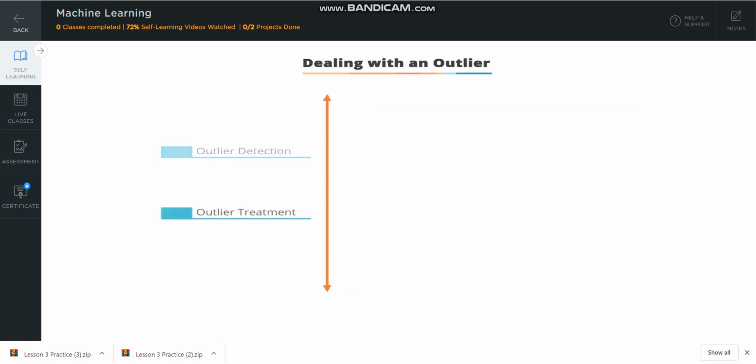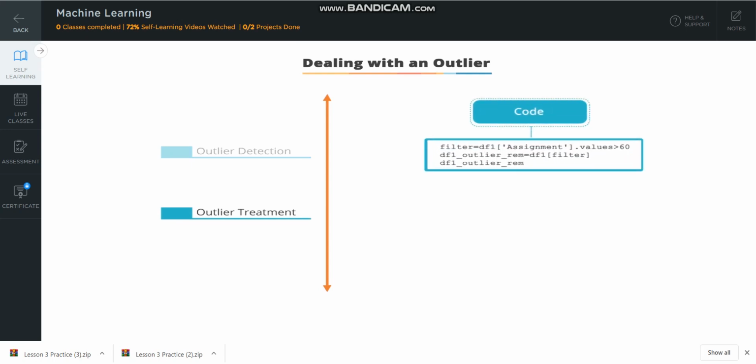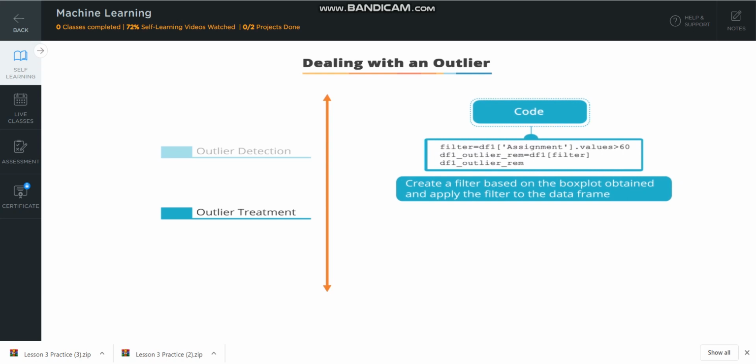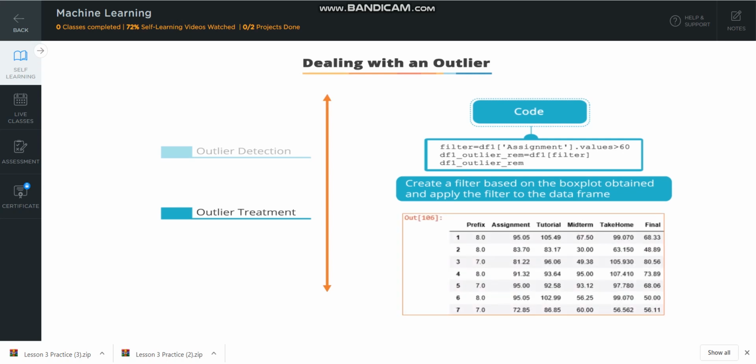How can you remove these outliers? You can remove the outlier values from the dataset using the given code. You first need to create a filter which will have all the outlier values and will be a differentiator between outlier values and usual observation. The filter is then assigned to an object. You can then remove the object in order to remove the outlier values. As shown in the output field, all the values under column assignment filter lie within a specific range.